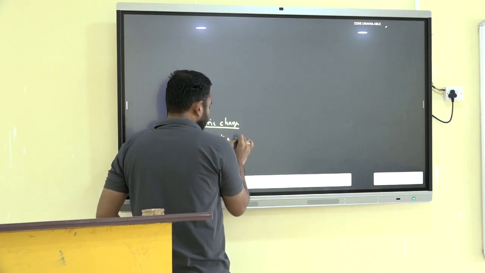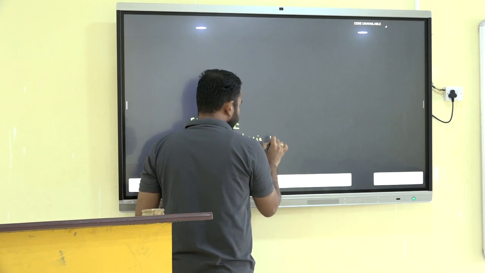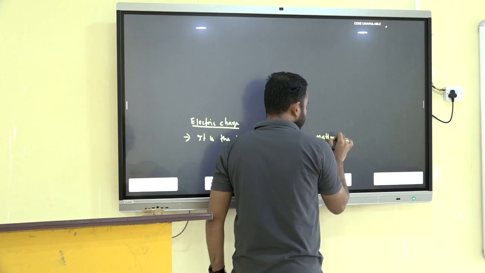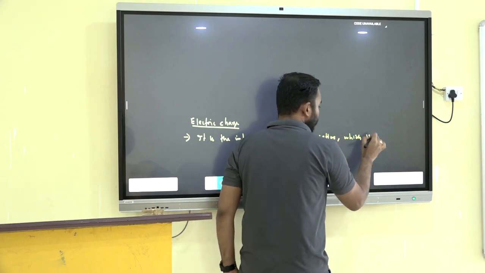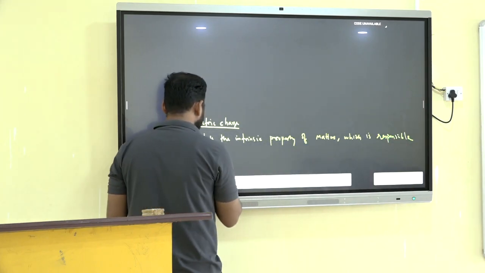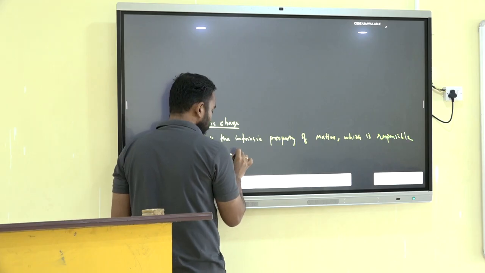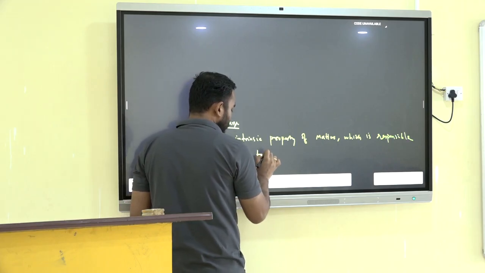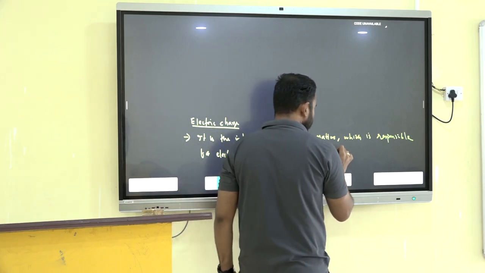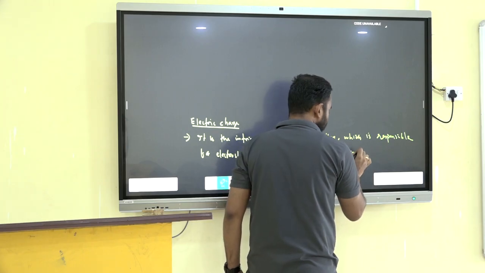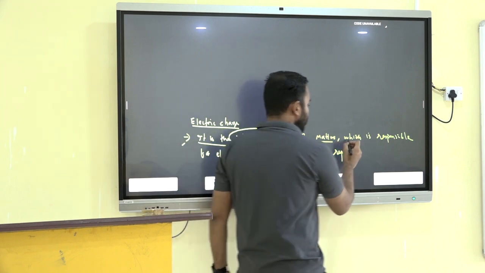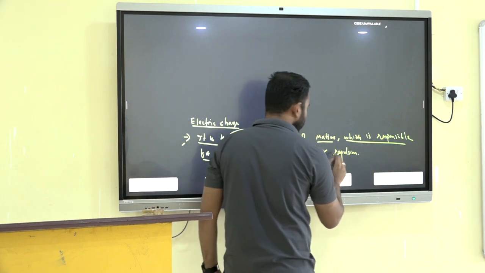It is the intrinsic property of matter which is responsible for electrostatic force of attraction or repulsion. This definition means what? It is the intrinsic property of matter which is responsible for electrostatic force of attraction or